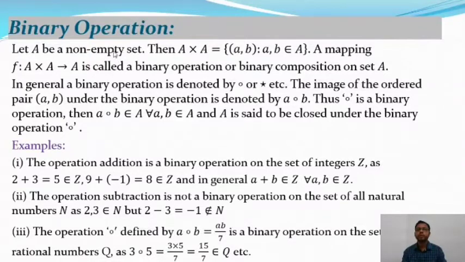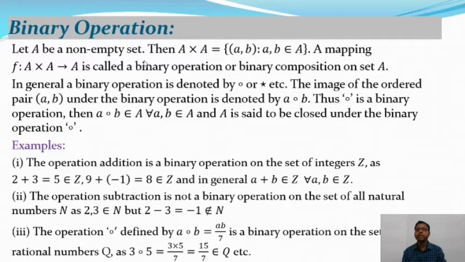So this is a very important part of group theory, the basic part of group theory. So let A be a non-empty set. You know the definition of a set: a collection of well-defined objects is called a set. A non-empty set means there exists at least one element in that set.